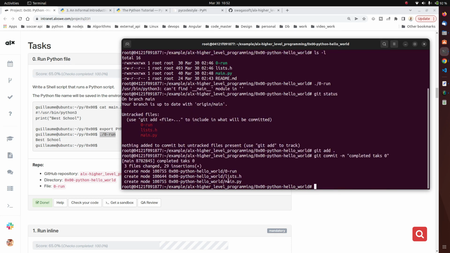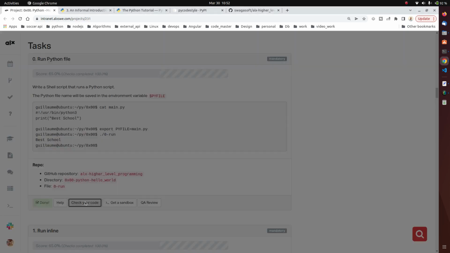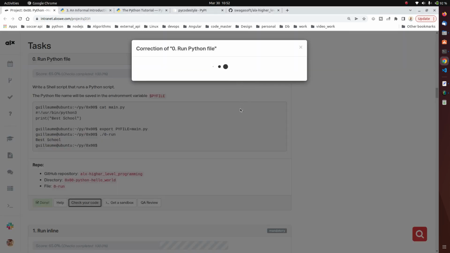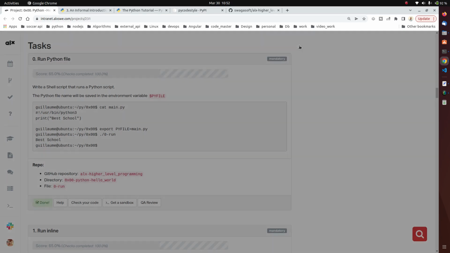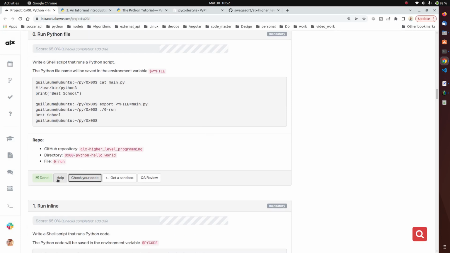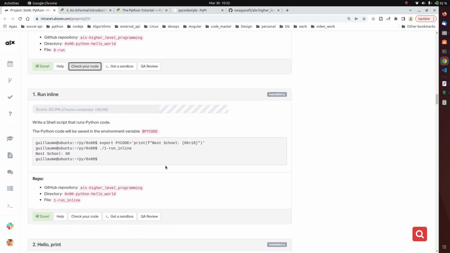Once you've done that, the next thing is to click on your checker here, to make sure everything is good. Once everything is good, you're going to see this highlighted button here, and then you go to the next task.